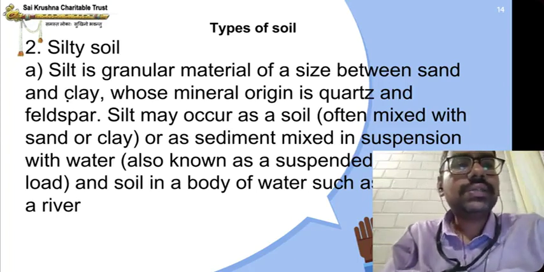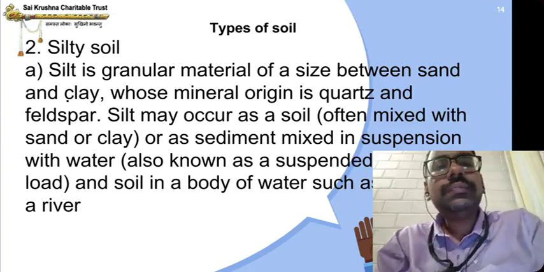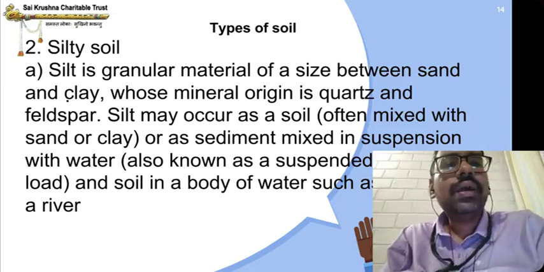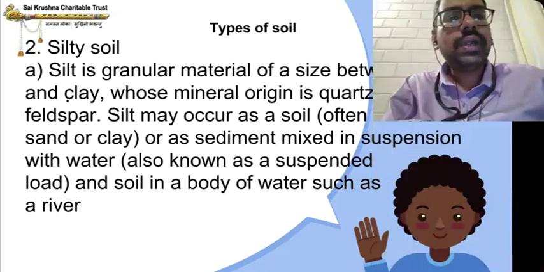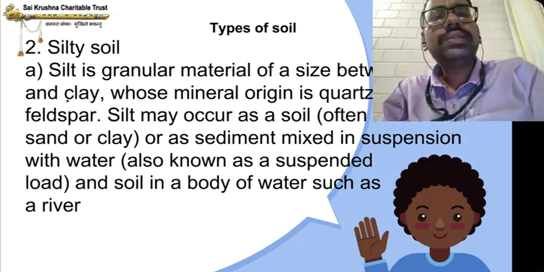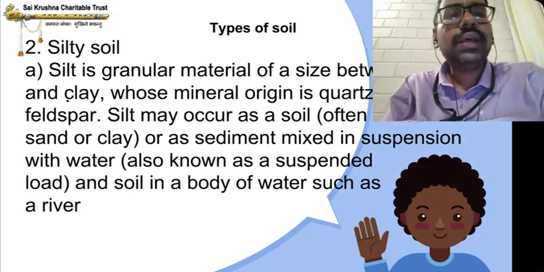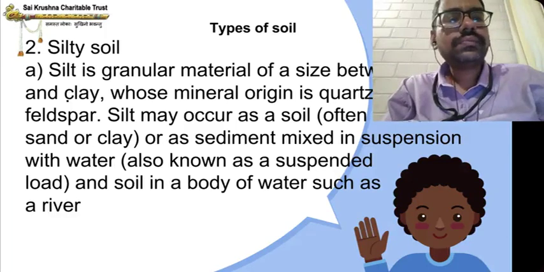Silt may occur as soil, often mixed with sand or clay, or as sediment mixed in suspension with water, also known as suspended load. It may also be found in a body of water such as a river.